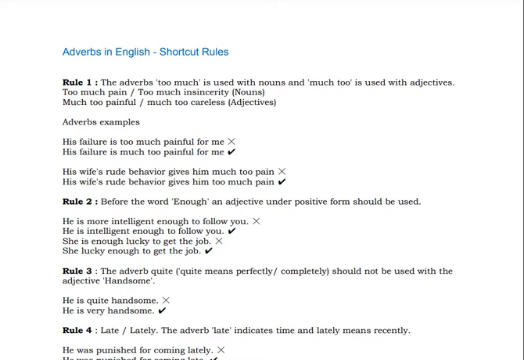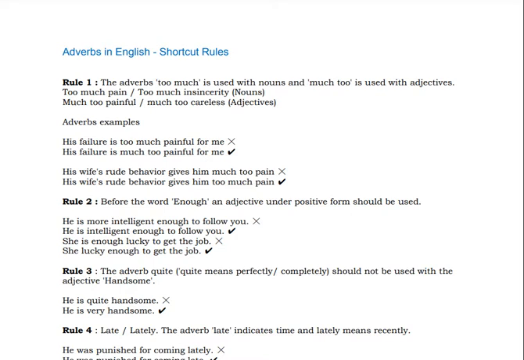Before the word enough, an adjective in positive form should be used. Is he intelligent enough to follow you? Before the word enough, what is to be there? An adjective in positive form should be used. Like, he is intelligent enough to follow you. She is lucky enough to get the job.